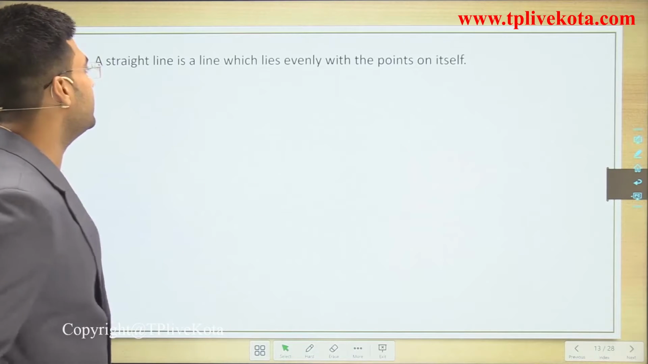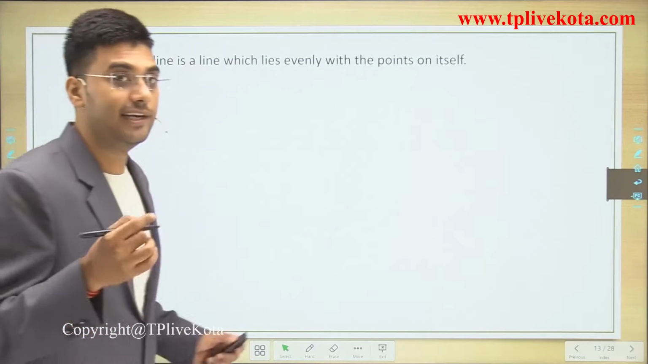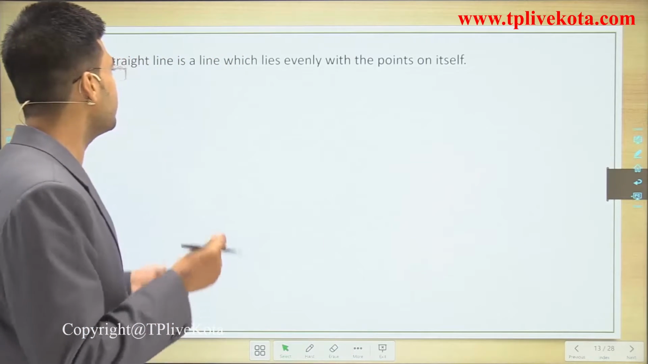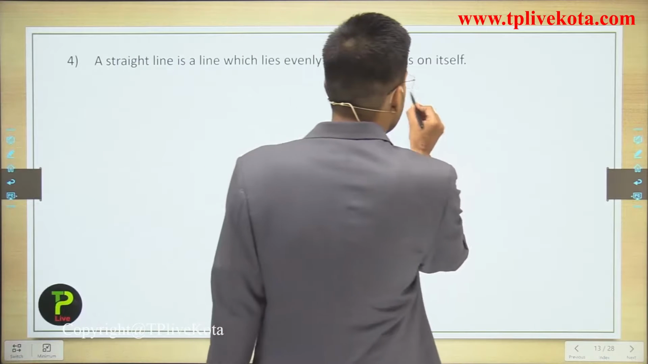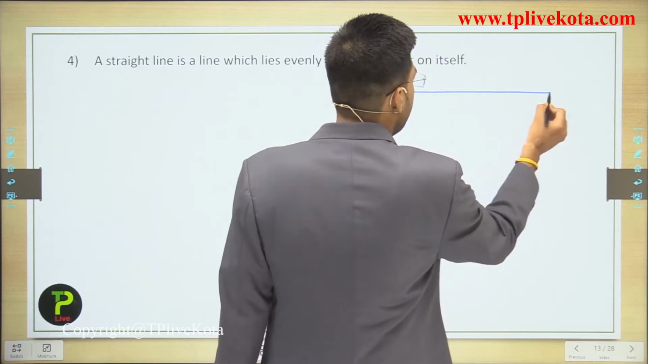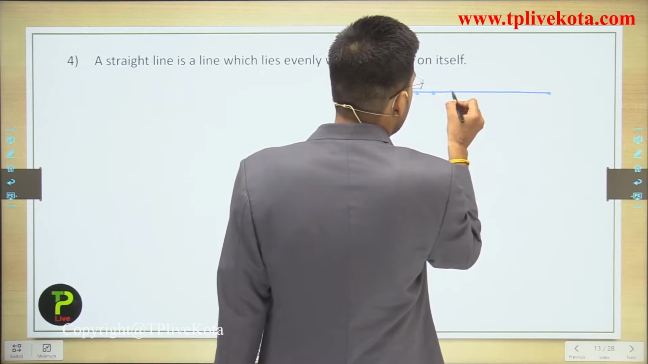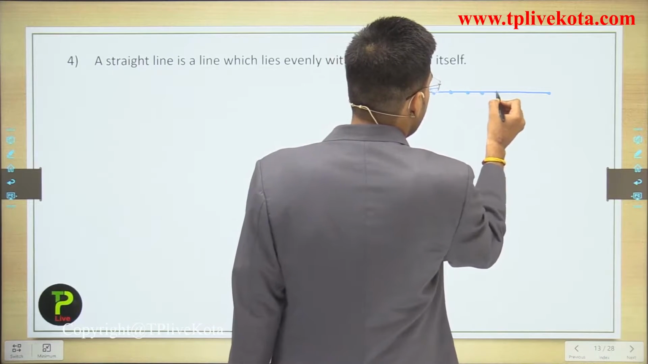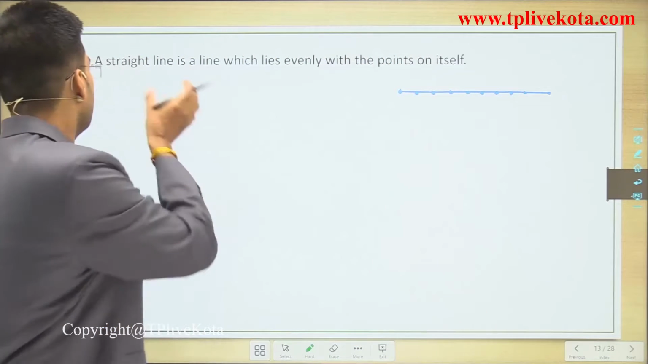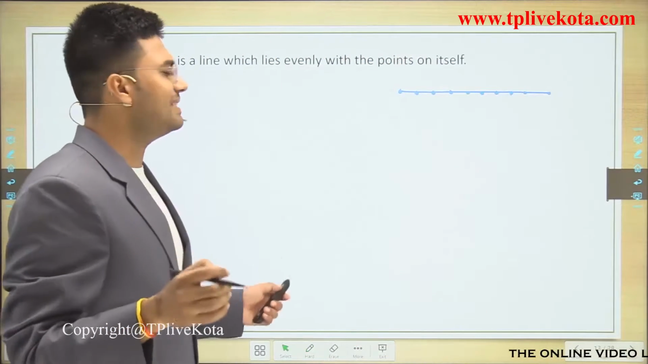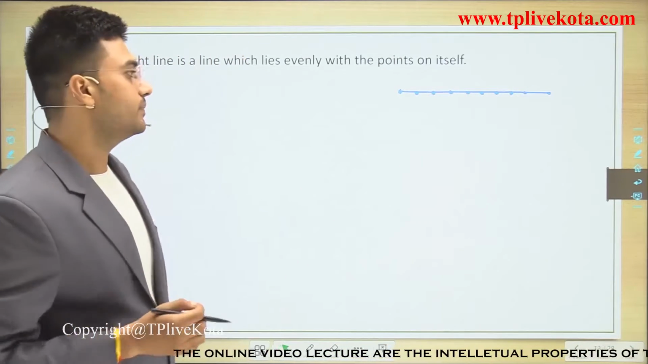Now a straight line is a line which lies evenly with the points on itself. If we draw a line here, this is a line, and on this line we have many points. So we can say that a straight line is a line which lies evenly with the points on itself. Clear?